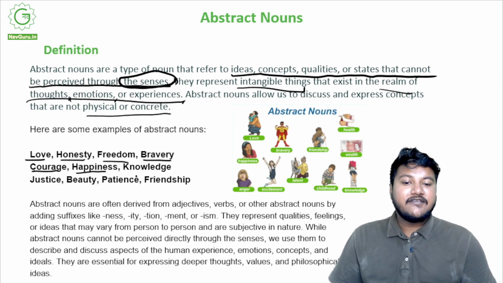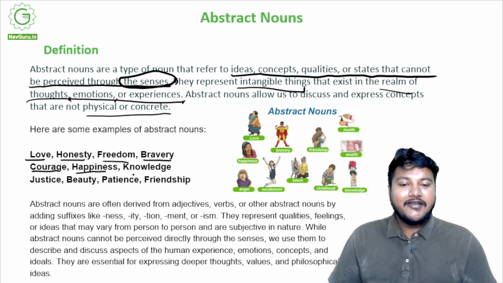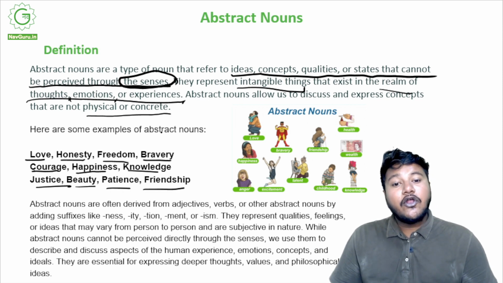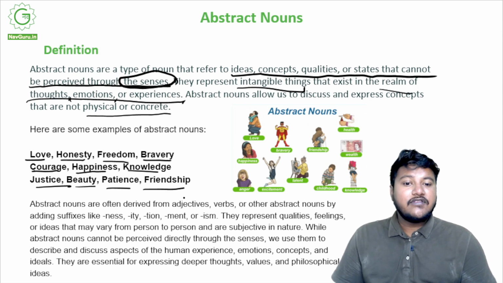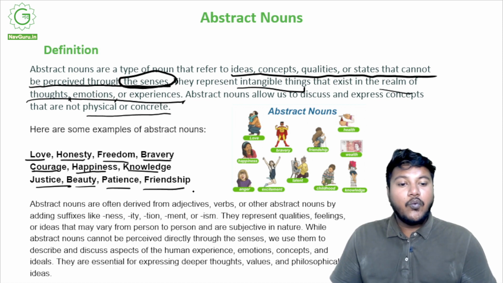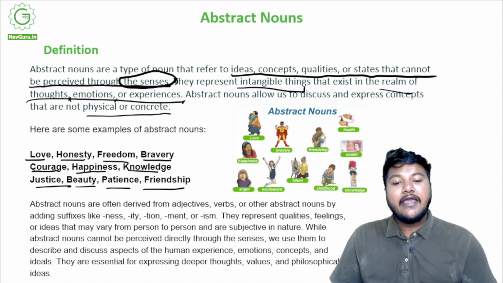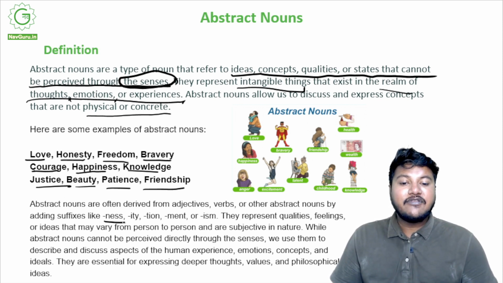Can you hear happiness? Yeah, a child's laugh, yes, I know, but can you actually hear it? Can you see knowledge? None of these. Justice, beauty, patience, friendship, they are all nouns, and yet you cannot perceive them through any of your senses. So these are all abstract nouns. Abstract nouns are often derived from adjectives, verbs, or other abstract nouns by adding suffixes like ness, ity, tion, ment, or ship. If you can see right here, I have mentioned it.